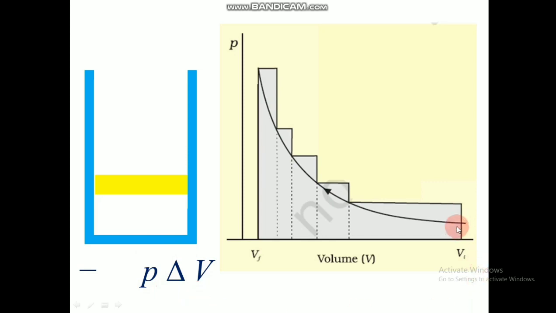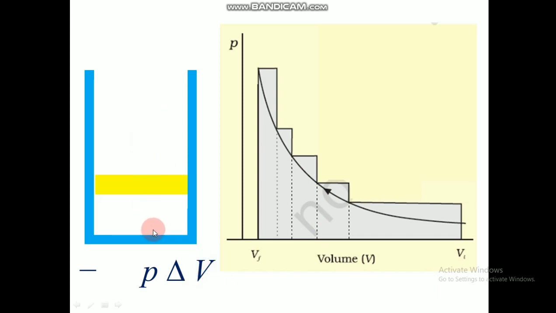For the work done from here to here and from here to here, if we take the sum of all the work done, we will get the same value which we got for the single step. So if we calculate the work done for this much to this much by P delta V, and for this much to this much with the same equation, that will be equal to the total P delta V which we calculated for the single step.